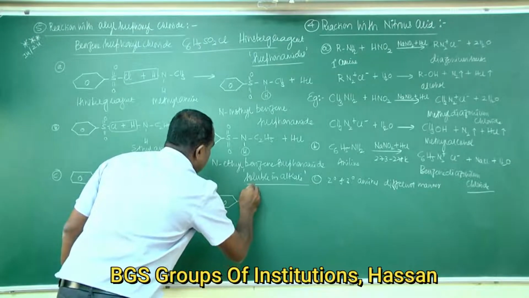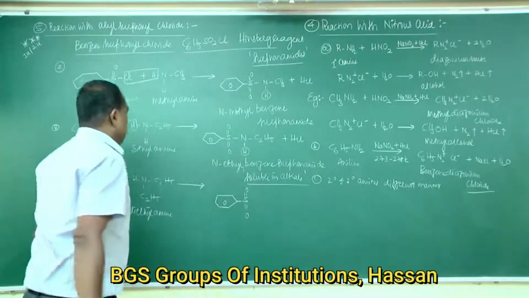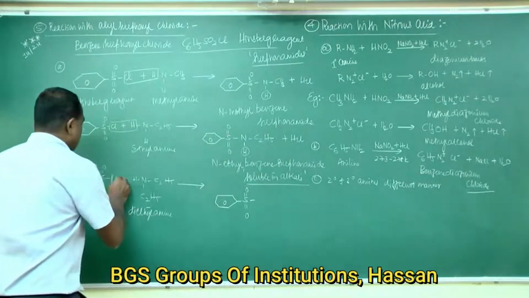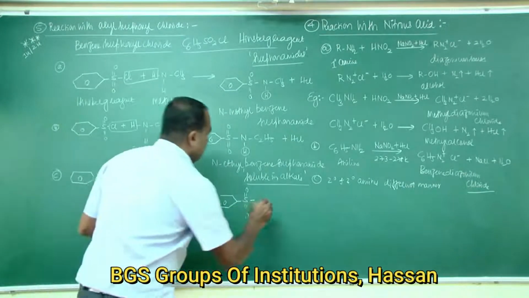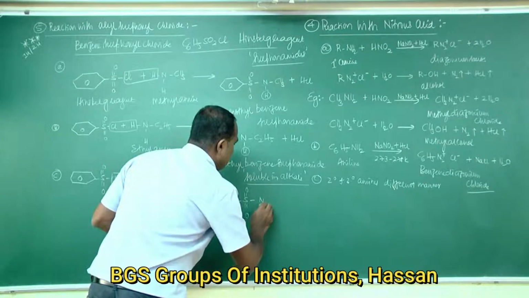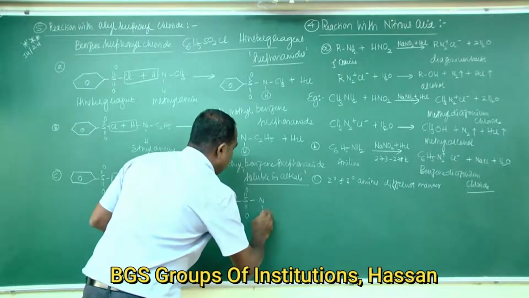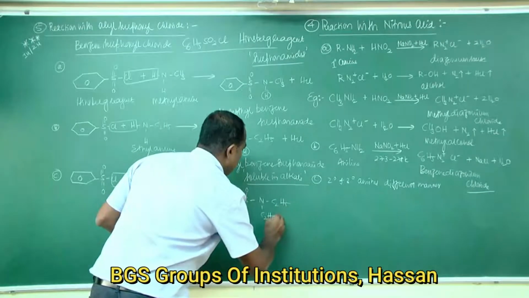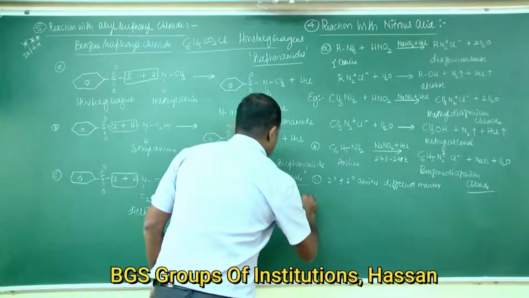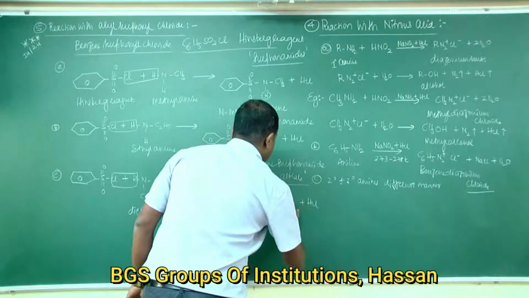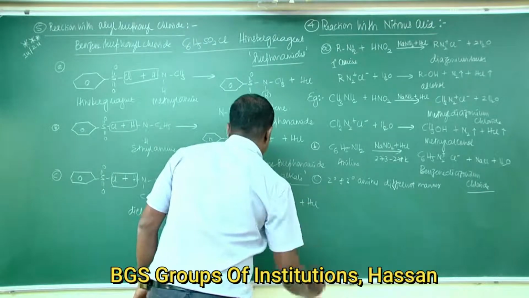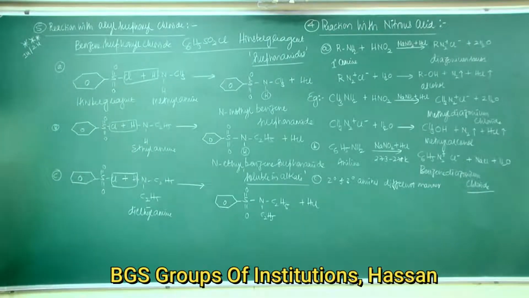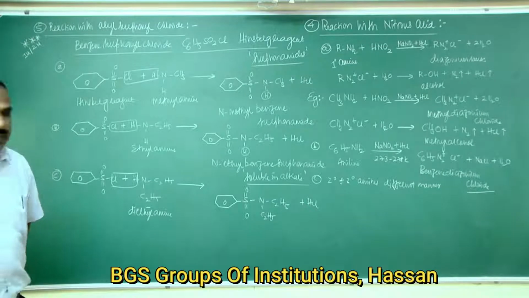To form the product, the benzene ring is connected to S, with double bond O. Here H combines with Cl, and S-Cl is connected to N, connected to C2H5 and C2H5, plus HCl.